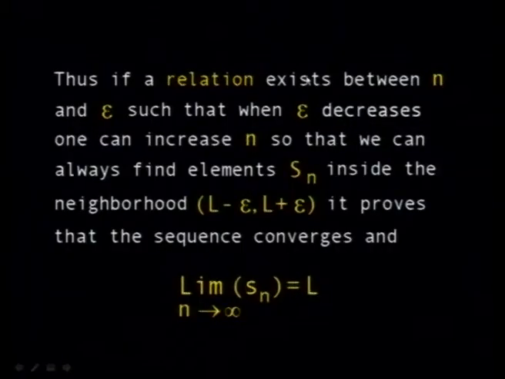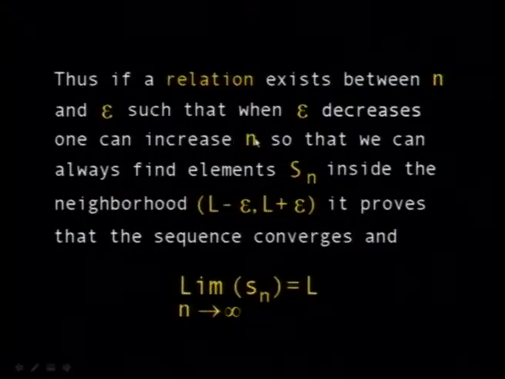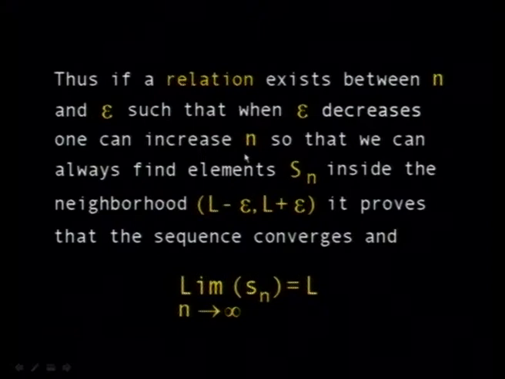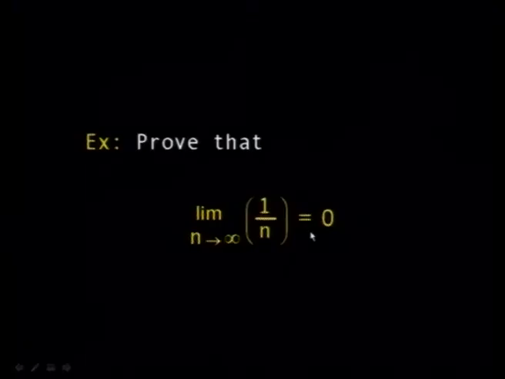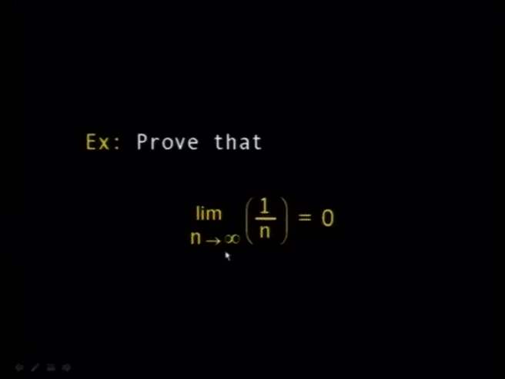Thus, if a relation exists between n and epsilon, such that when epsilon decreases, one can increase n, so that we can always find elements a_n inside the neighborhood L minus epsilon, L plus epsilon, it proves that the sequence converges and that the limit is equal to L. For example, prove that the limit of 1 over n when n tends to infinity is equal to 0. How can you prove this?